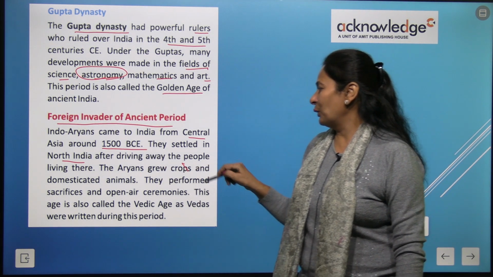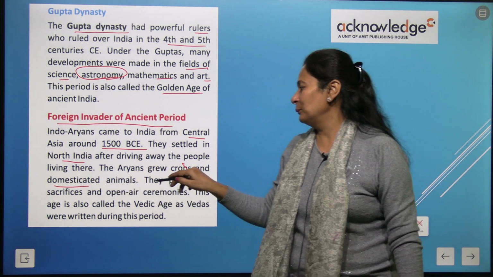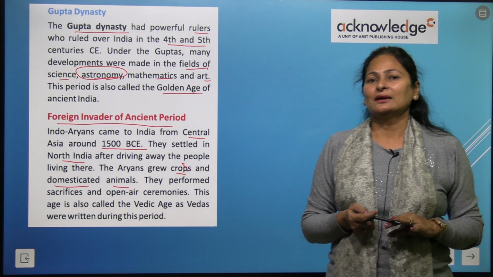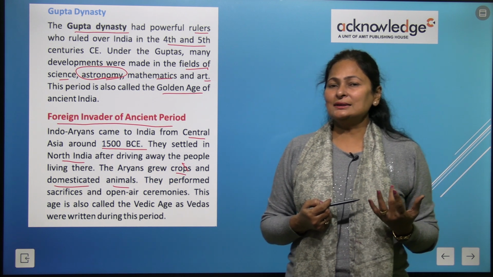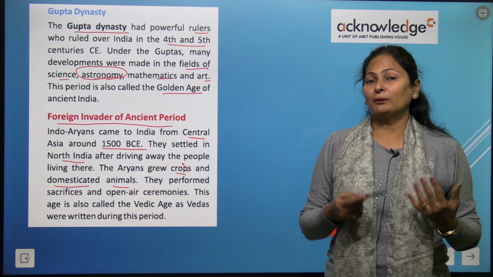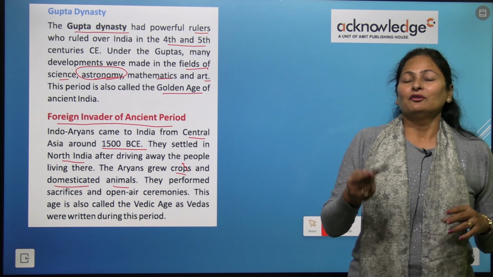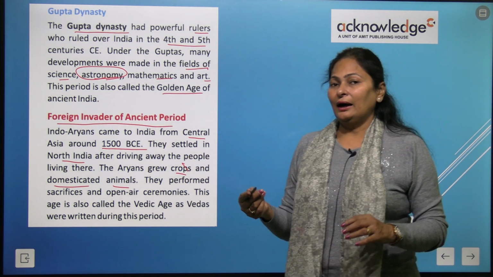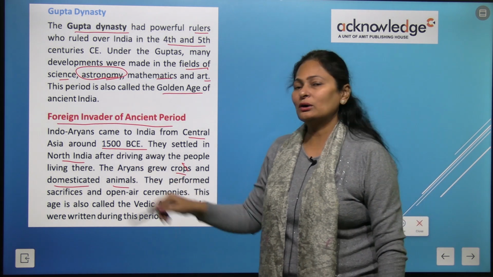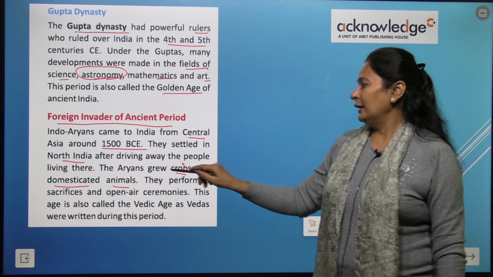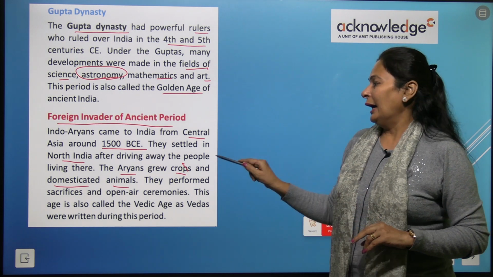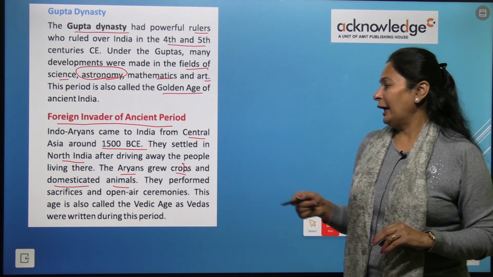The Aryans grew crops and domesticated animals. We all know domesticated animals. Domestic animals we keep with us because we get milk from them, we get meat and lots of other things from them. Eggs also. We get wool also. And they are helpful for us in many other ways. They carry the load, they help in plowing the fields, right? So, this is called domestication. So the Aryans started cultivation of crops and domestication of animals.